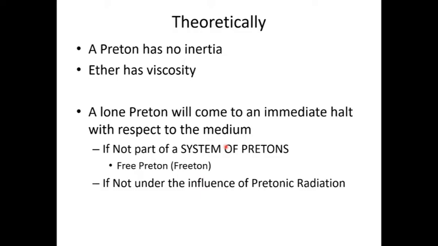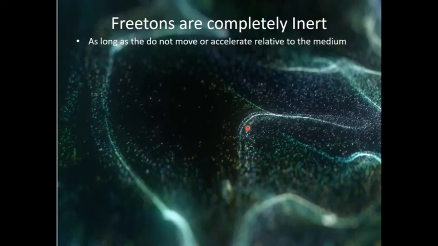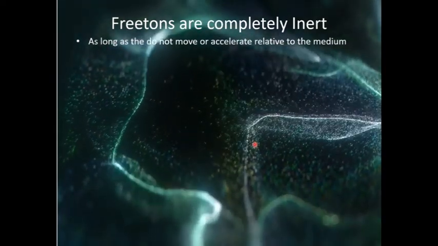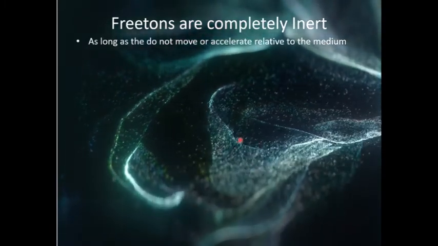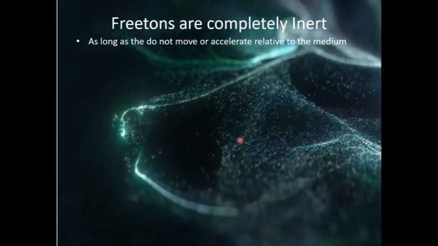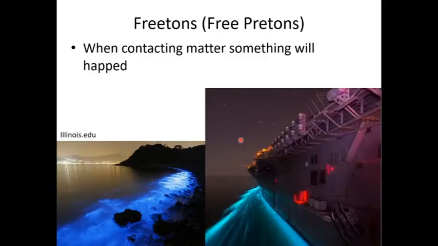Now theoretically, as long as these freetons move and accelerate with the medium, they will not generate any radiation and they'll be completely inert. But the problem happens if they eventually strike something, just like a ship would strike bioluminescent algae, it disturbs the algae, and the algae produces a bioluminescent signature. Or when the algae crashes along the seashore, it also creates a bioluminescent signature.